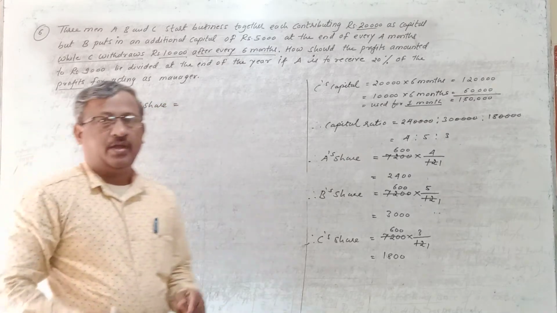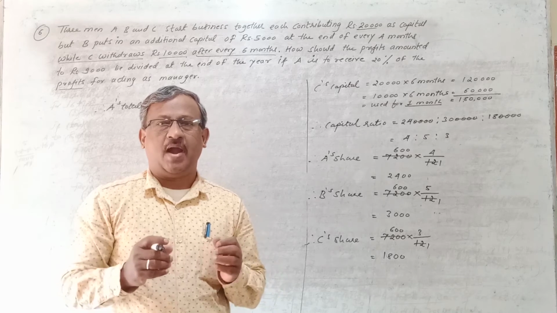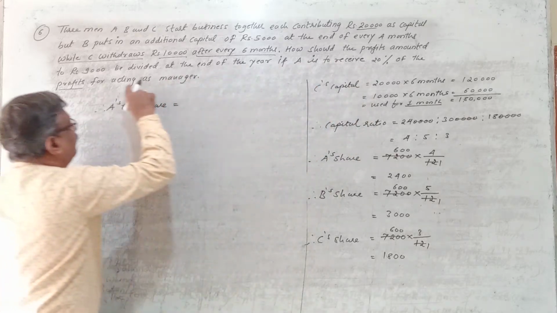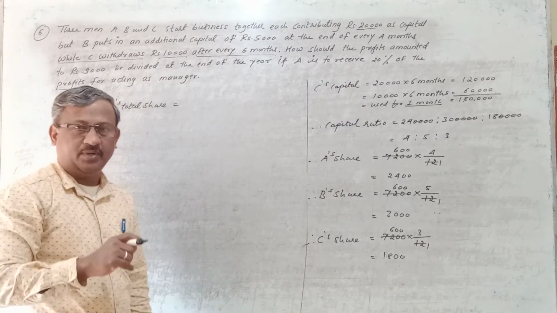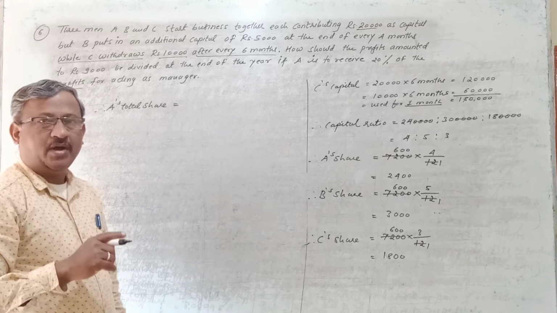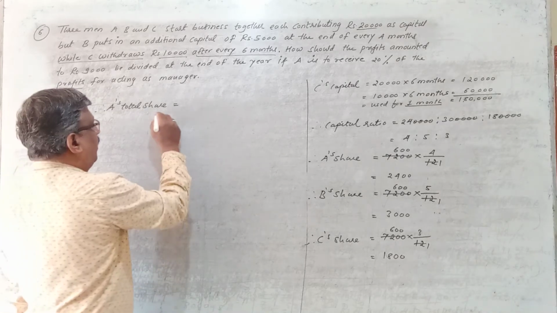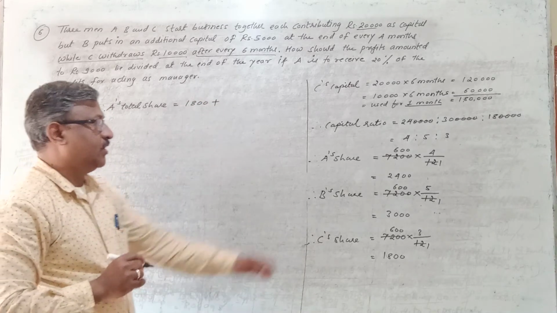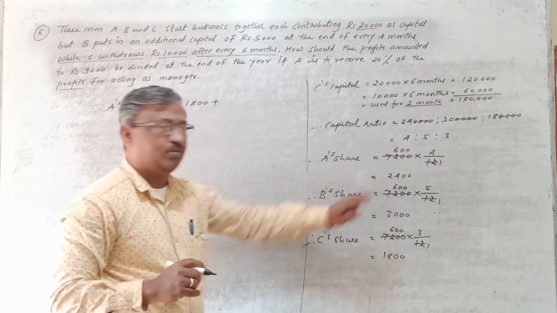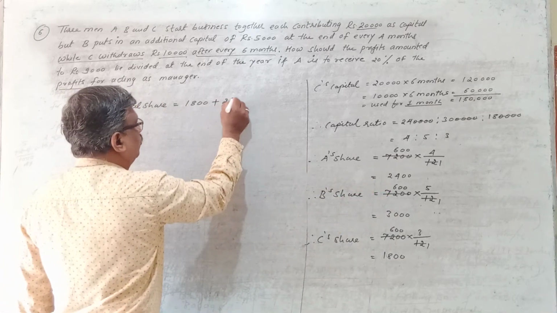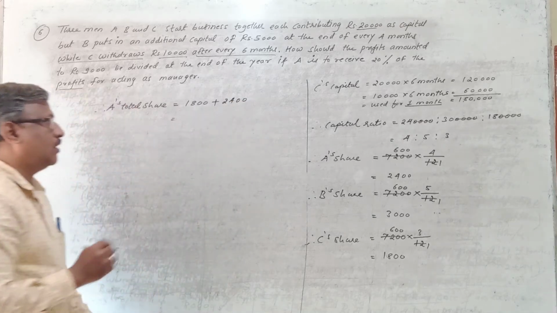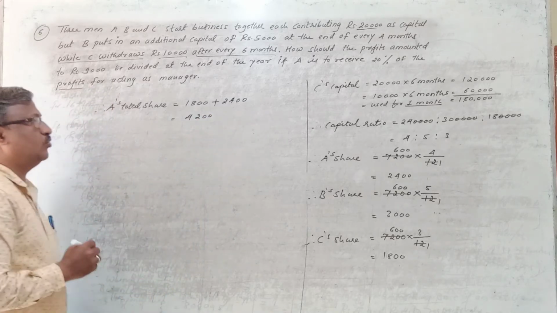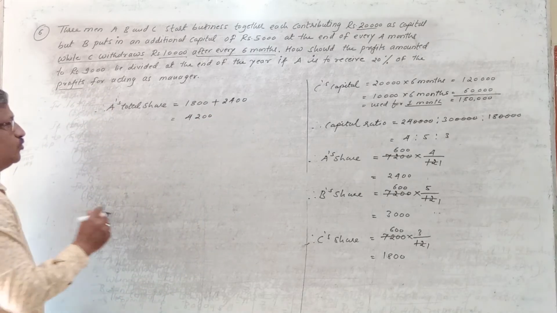So whatever A is getting from the profit, the same we have to add together. Now what we have to pay to A? So first A gets 20% of the profit for acting as manager, which we calculated at the beginning itself. 20% of 9,000, we had got how much? 1,800. So A's share for acting as manager is 1,800, right? Plus what he gets? He gets share out of balance profit. How much is it? 2,400. So add that 2,400. So he will get 4,200 rupees. In all, he gets 4,200.